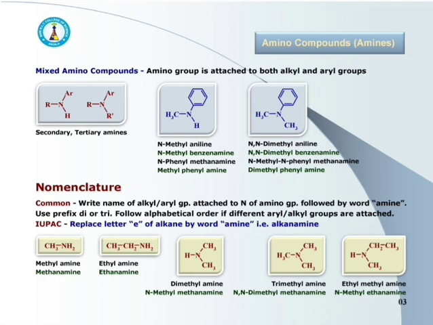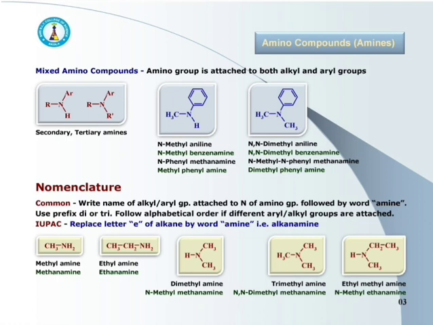It is secondary mixed amine, and we may call it N-methylaniline or N-methylbenzenamine or N-phenylmethanamine, or it is methylphenylamine.